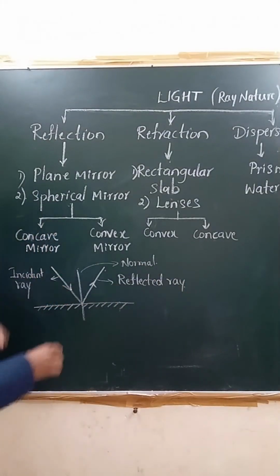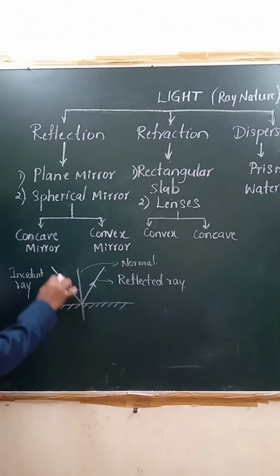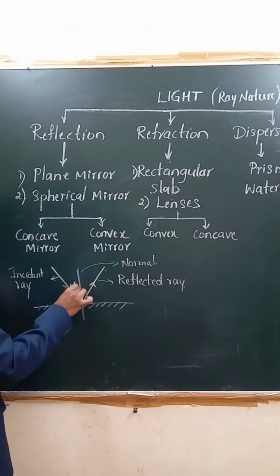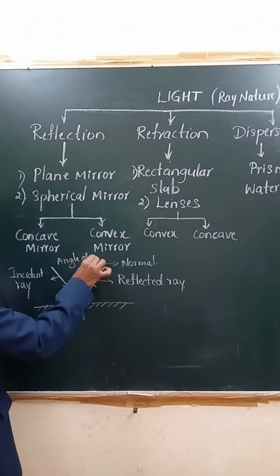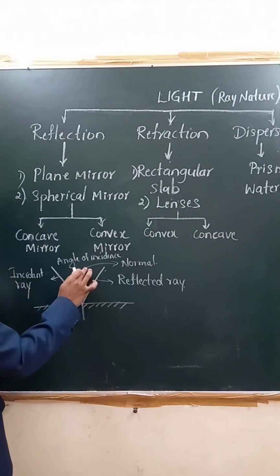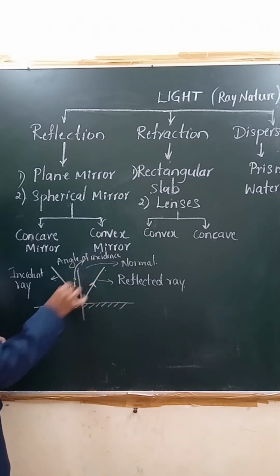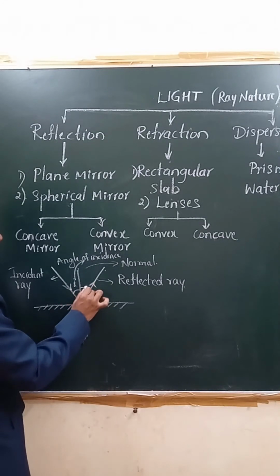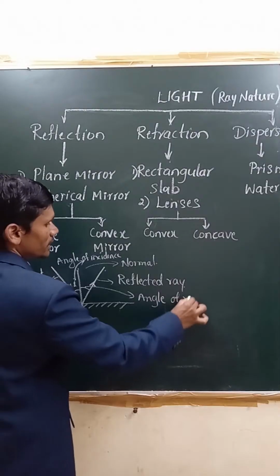Now this normal and the incident ray, between these there is an angle, right? The incident ray is making an angle with the normal. This angle made by the incident ray with the normal is denoted by i, and we call this the angle of incidence. Here, this one I'll show. This is the angle of incidence, this i. And here also an angle is made by the reflected ray with the normal. This is called the angle of reflection.